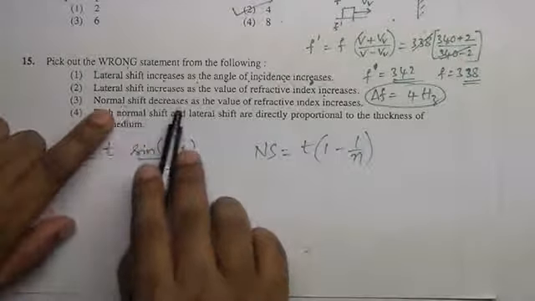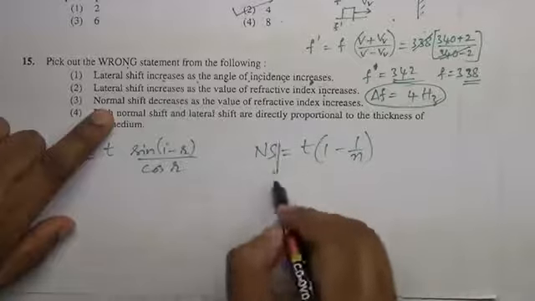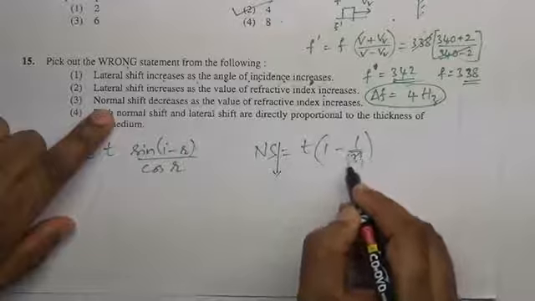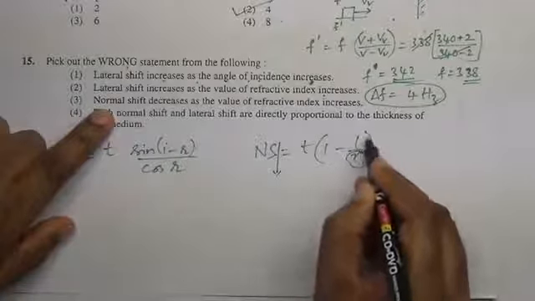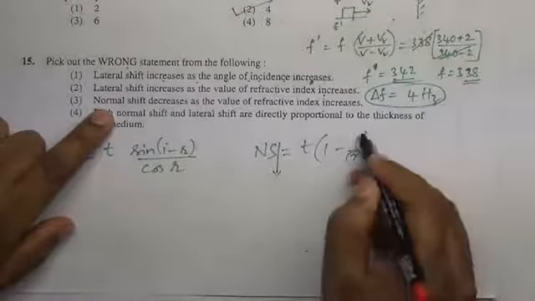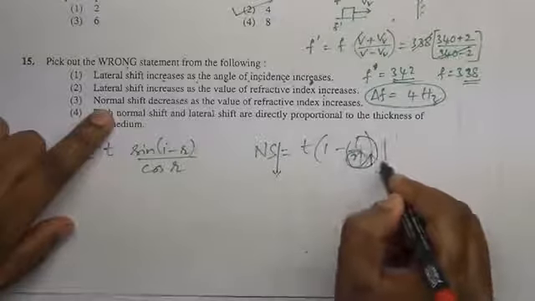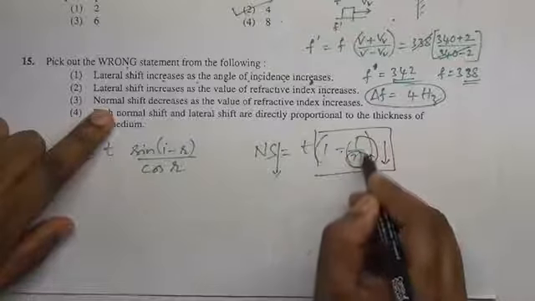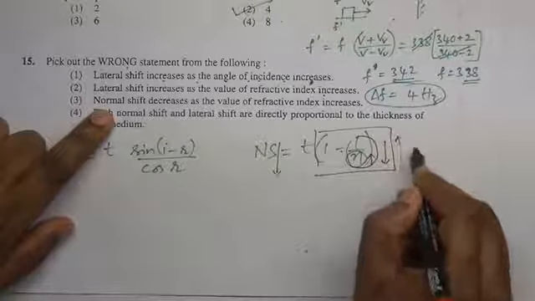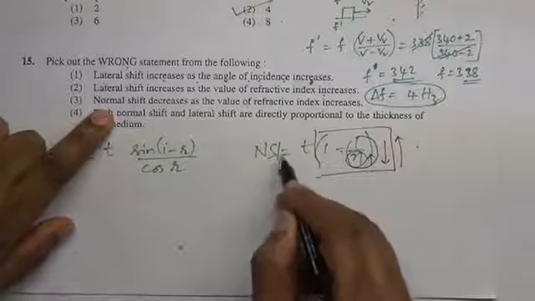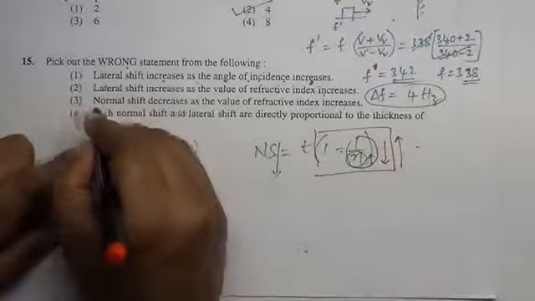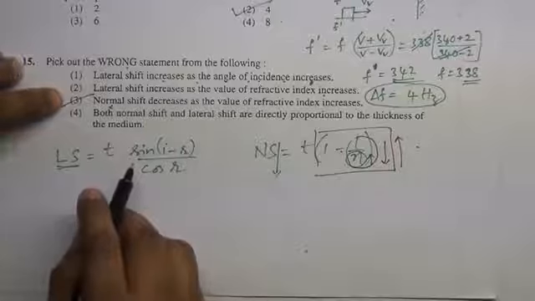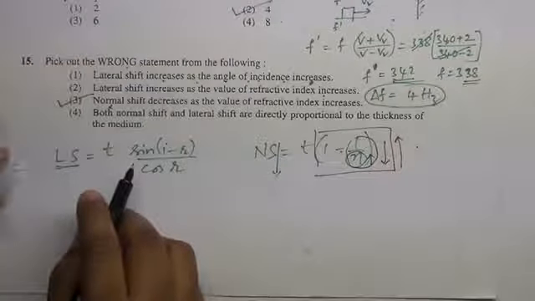So here, normal shift decreases as the value of refractive index increases. Refractive index increases means this ratio decreases. If this ratio decreases, 1 minus it increases, so normal shift should increase. So this is wrong, therefore this is the correct option. Since I got the answer, I don't have to check the others.